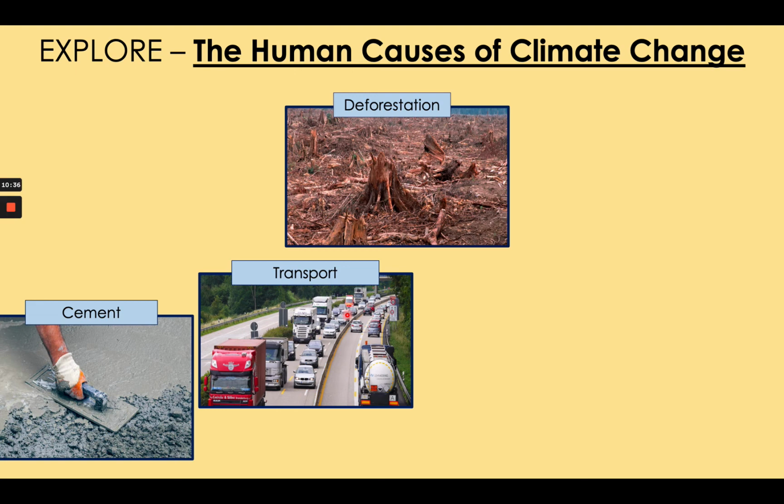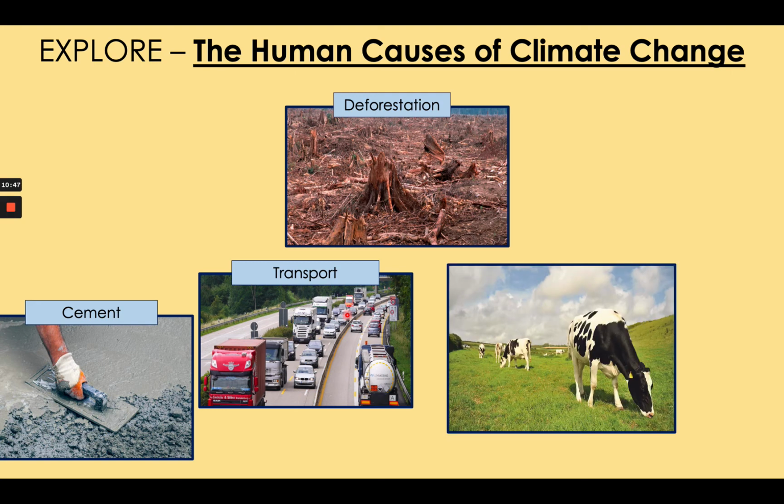Deforestation, as you've learned in another topic, happens for many reasons. One might be logging, cutting down wood to sell it. But one of the main reasons for deforestation is this: agriculture. Trees are chopped down so that farmers can produce crops and raise cattle, cows.